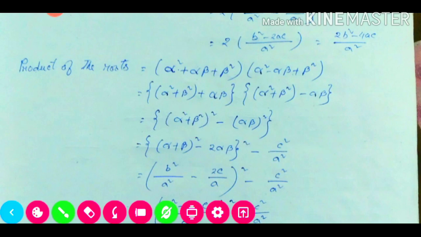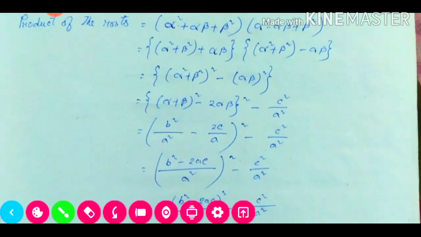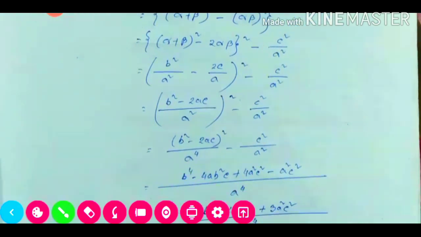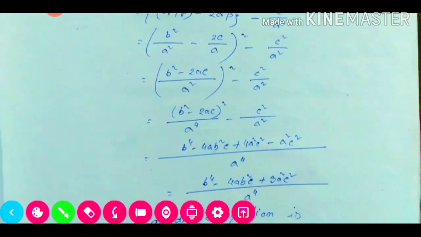After this we again put the values of alpha beta and alpha plus beta, and alpha beta value, then the whole square there, then take LCM, separating this one, then again we take LCM here. If we take LCM again, it will be a⁴, then from this, 4 square c square minus a square c square, so it will be 3a²c². So this one will be our product of the roots.